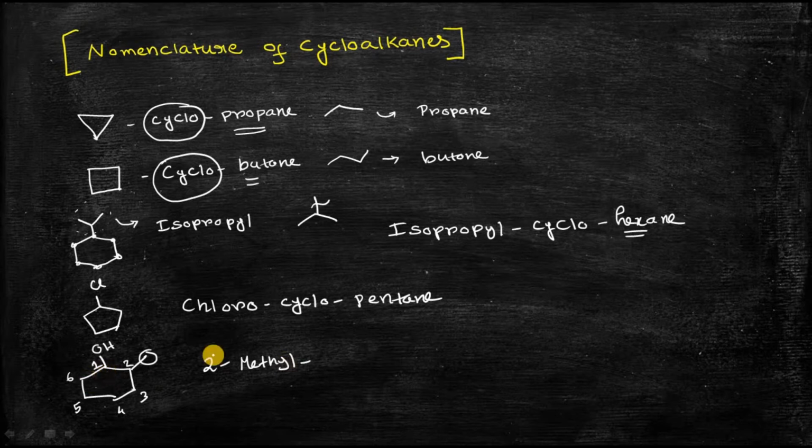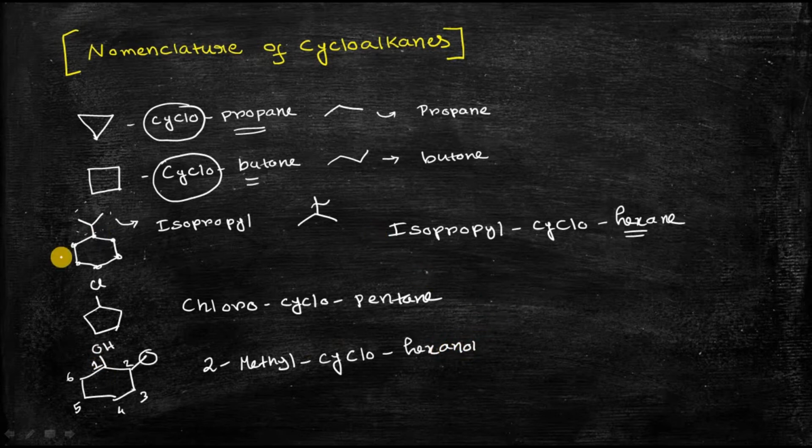Again we have to add the word cyclo because it is a cycloalkane. There are a total of 6 carbon atoms in this cyclic compound, so it will be hex. As the OH group is attached, it will be hexanol.